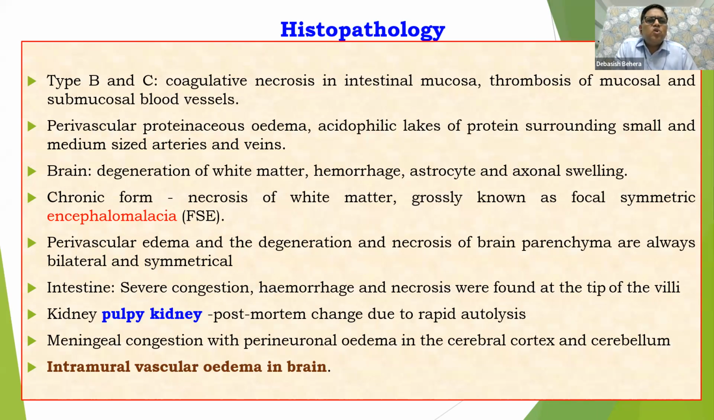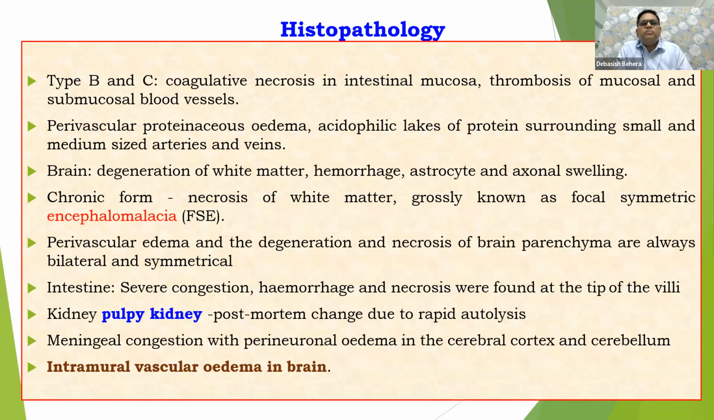Then in type B and C, there would be coagulative necrosis. Yes, of course, perivascular edema. If there is edema, damage to the cells, damage to the blood vessels, obviously the vessel wall would be highly permeable. So obviously the fluid part will come out, the protein part will come out. That's why mostly we get a proteinaceous edema condition.